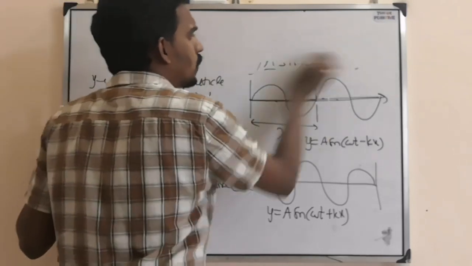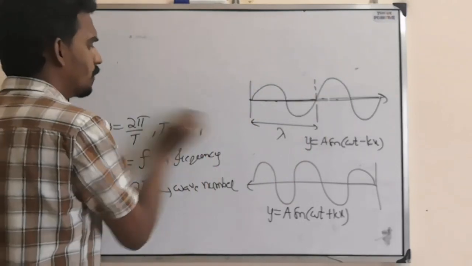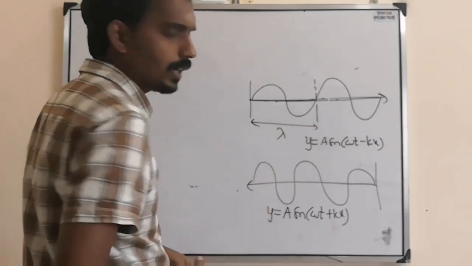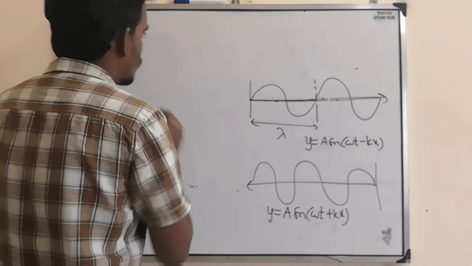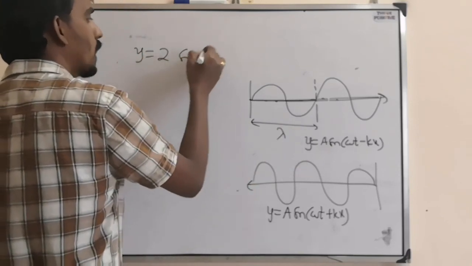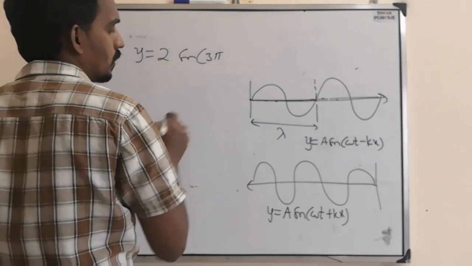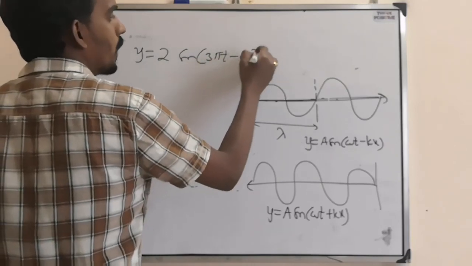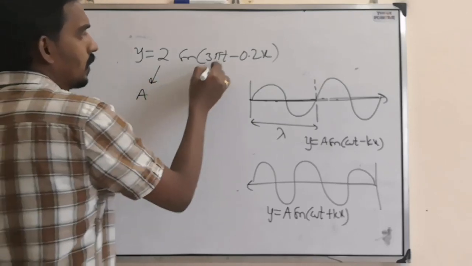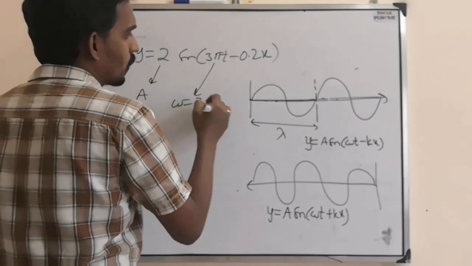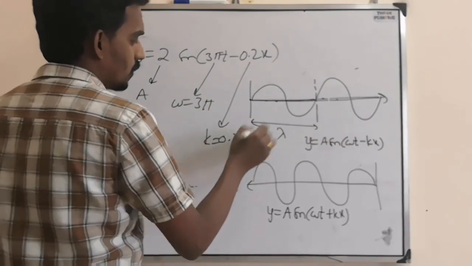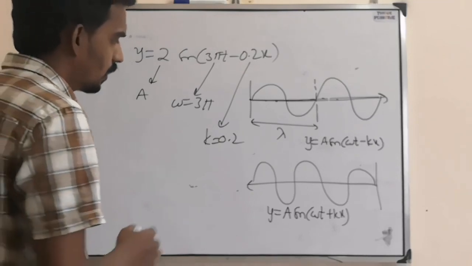So how can the question be asked here? That is the very first kind of question. They will give one wave equation, and you have to compare it with the general equation. For example, y equal to 2 sine 3 pi t minus 0.2 x. Here amplitude is A, omega is 3 pi because it is omega t, and the x coefficient is k. So you have to compare like this.